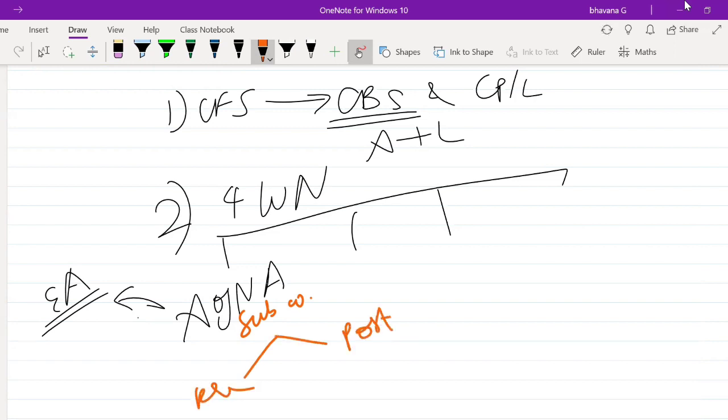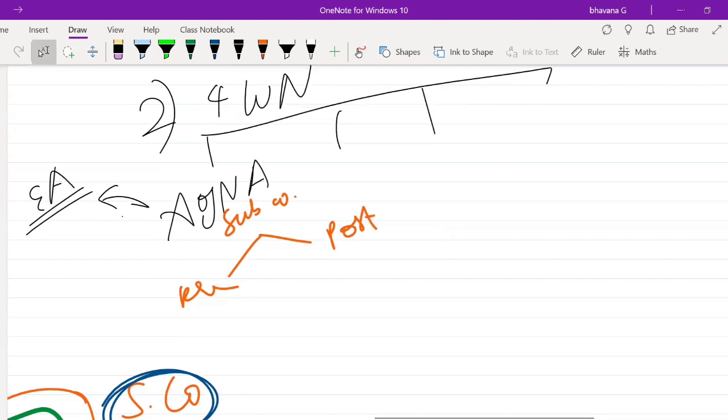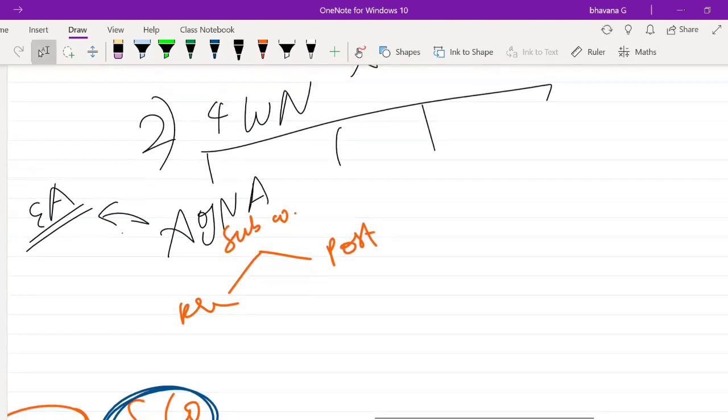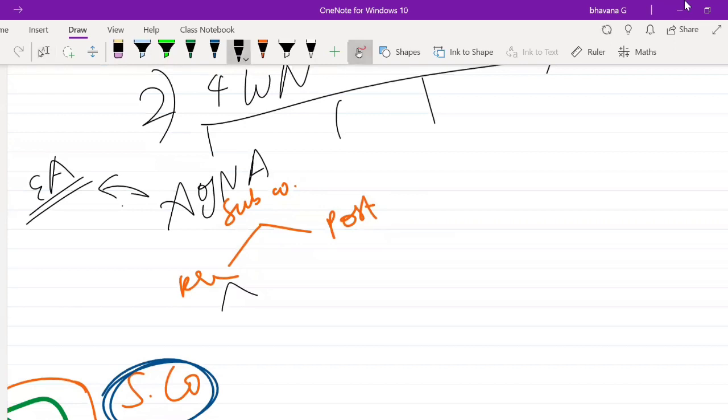Next, we split the pre-acquisition into holding interest and minority interest, and again the post-acquisition also into holding interest and minority interest. So this was our working note number 1.